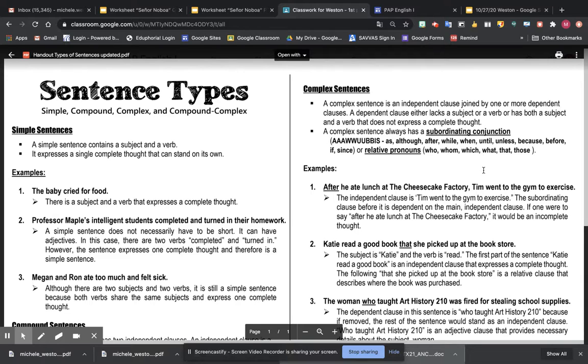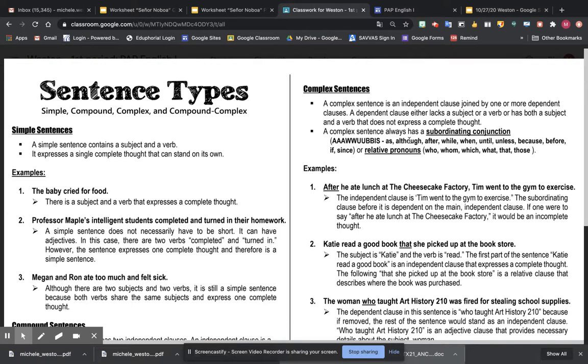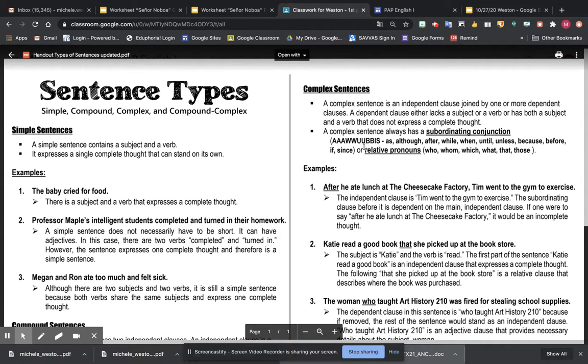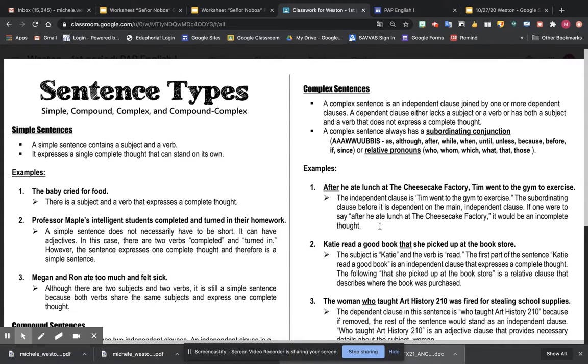So when you write a complex sentence, you need to make sure your dependent clause starts with one of these words or a relative pronoun. I'd prefer you use a subordinating conjunction this time to get practice. Dependent clauses and independent clauses both have subjects and verbs, but a dependent clause starts with a subordinating conjunction and it does not express a complete thought.